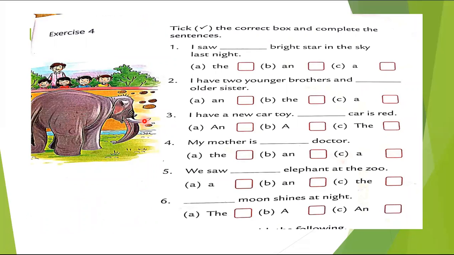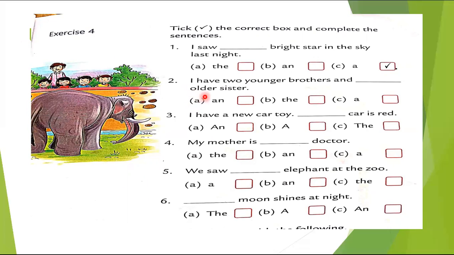Now exercise 4. In exercise 4, we have to tick the correct box. I saw a star in the sky. Yes, I saw a star in the sky. A star, a bright star. Okay, we are not talking about the northern star or any particular one. Otherwise we can say the northern star or anything like that. I have two younger brothers and an older sister. So मेरे दो भाई हैं और एक सिस्टर है, वो भी बड़ी है ना.